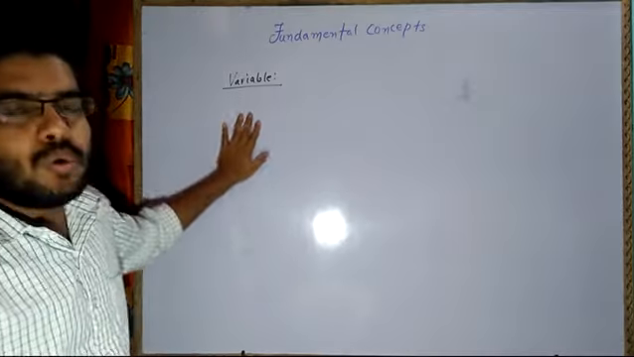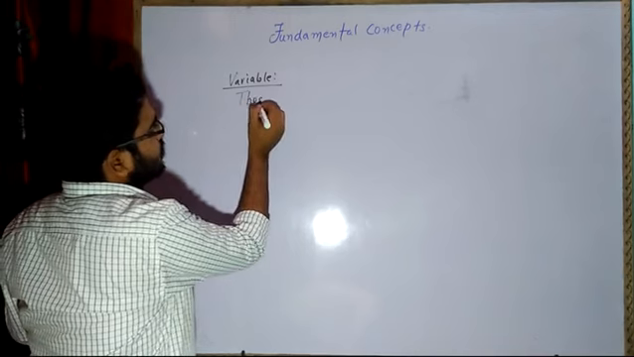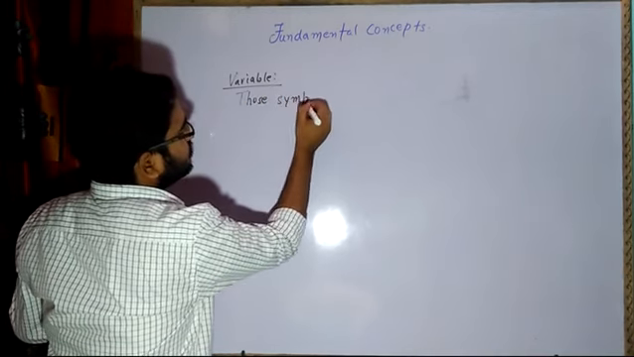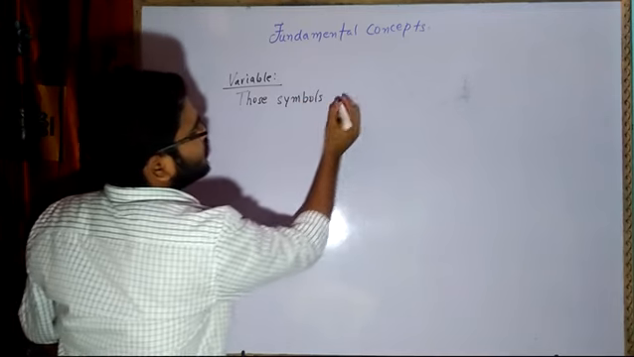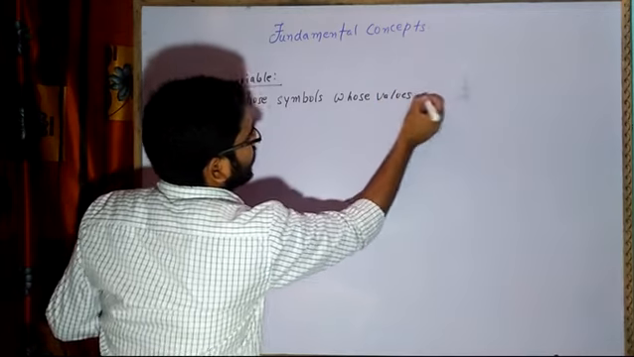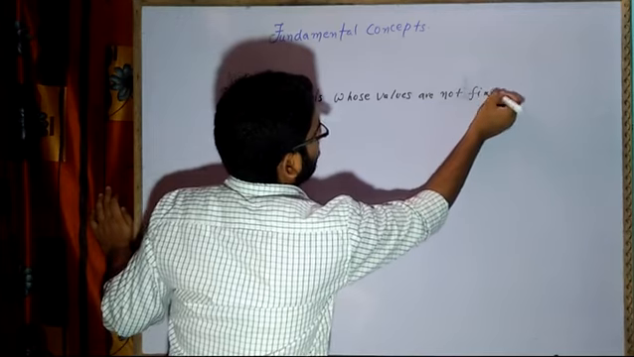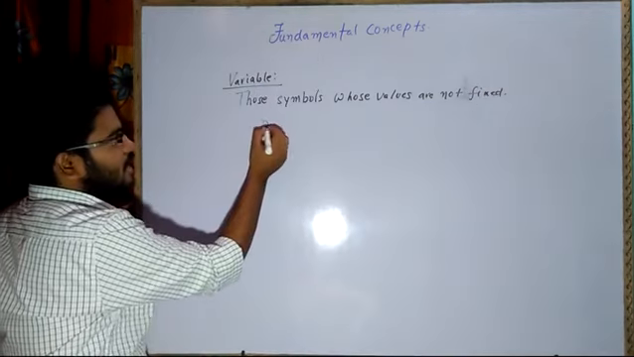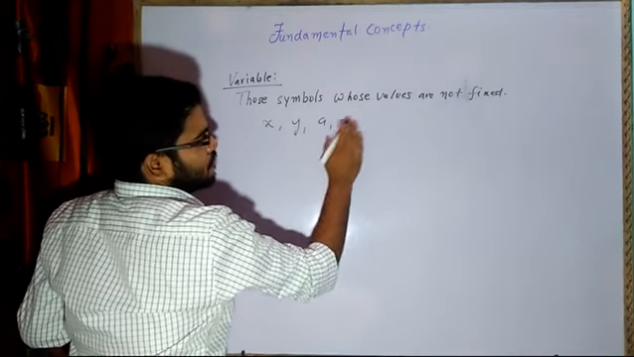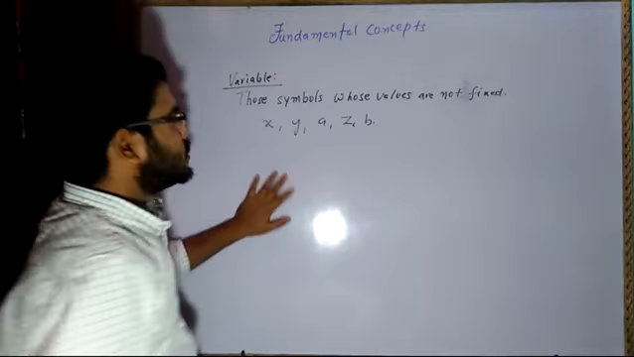A variable is a symbol whose value is not fixed. Now, what does that mean? Suppose I write x, y, a, z, b. All these are what? These all are symbols, right?